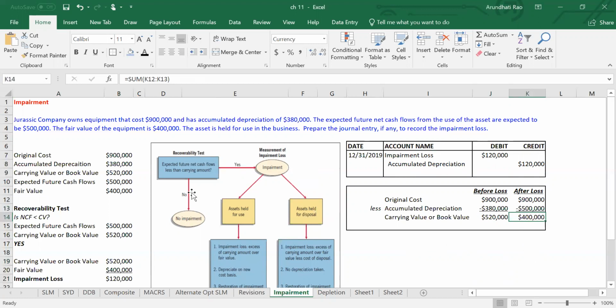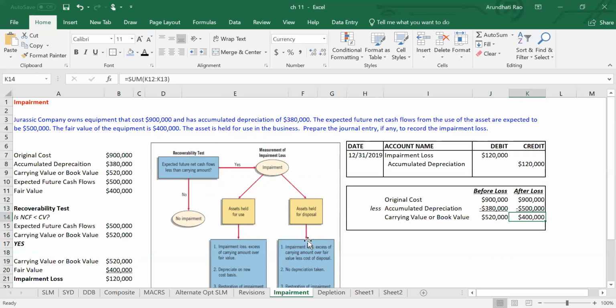So once again, the first step is to compare the future cash flows with the carrying value of the asset. If future cash flow is less than the carrying value, we have an impairment loss. If not, we don't. If we have a loss, look and see in the problem: have they told us if the asset is held for use or held for disposal?